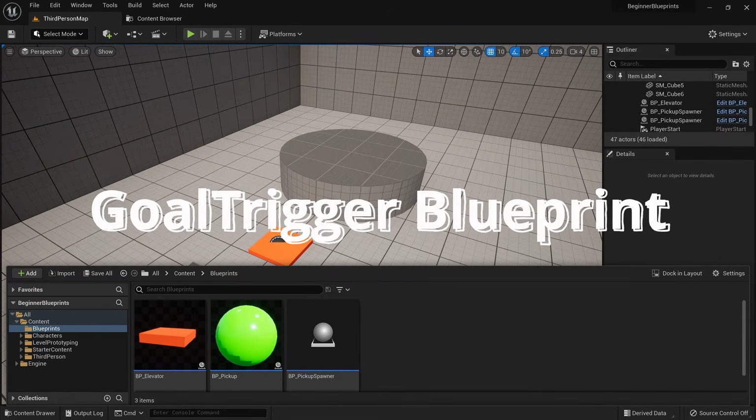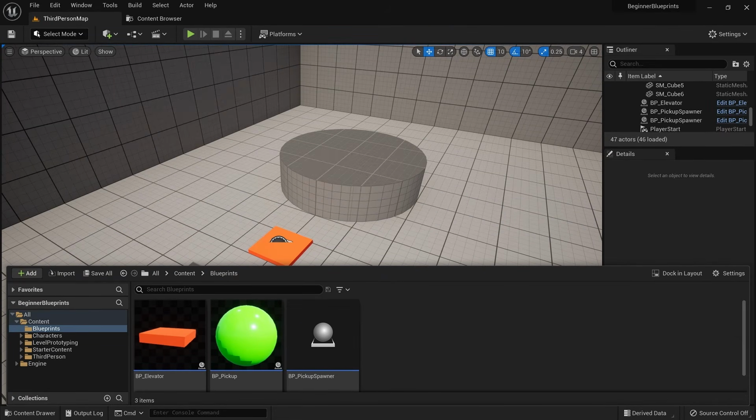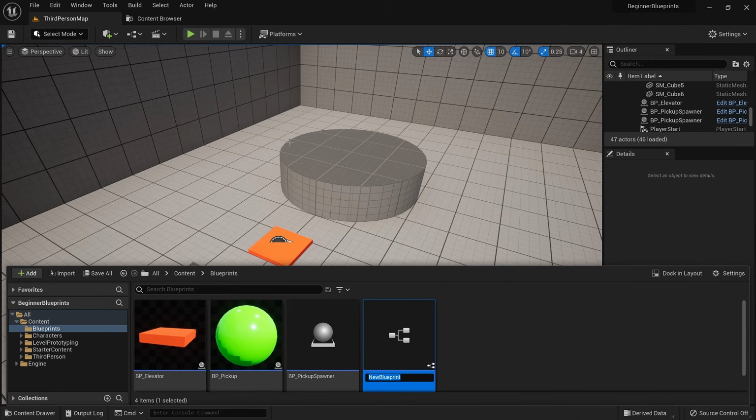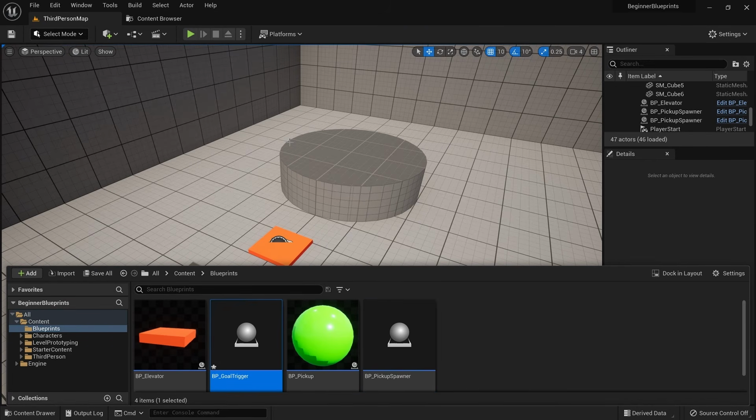Let's create one more blueprint to finish our simple game and give it an ending. In this actor we will use branches, delays, sounds and also particle effects, which are all things you'll want to use in your own projects. First go back to the content drawer and create another blueprint based on actor. Call this BP goal trigger.